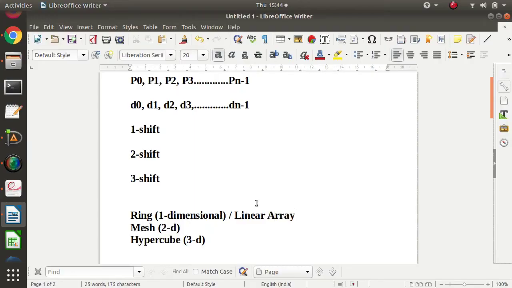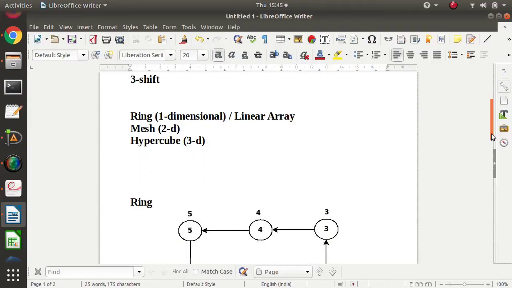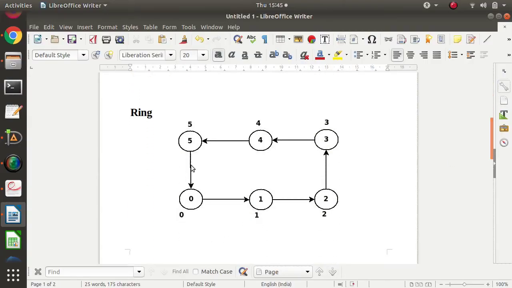So we'll see how circular shift is done over these three topologies. First topology is a ring. Now see, it is straightforward. Suppose these are the six processes: processes 0, 1, 2, 3, 4, 5, and they have some data. For example, process 0 has data 0, process 1 has data 1, process 2 has data 2, 3 has 3, 4 has 4, 5 has 5.